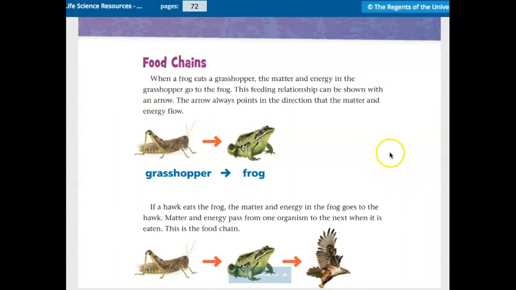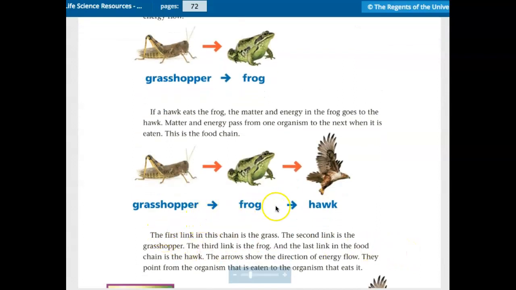When a frog eats a grasshopper, the matter and energy in the grasshopper go to the frog. This feeding relationship can be shown with an arrow. The arrow always points in the direction that the matter and energy flow. Grasshopper to frog. If a hawk eats the frog, the matter and energy in the frog goes to the hawk. Matter and energy pass from one organism to the next when it is eaten. This is the food chain.